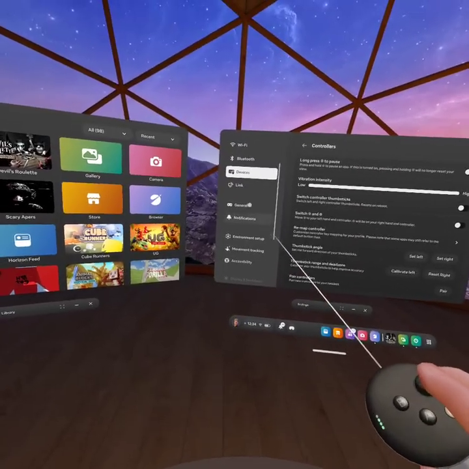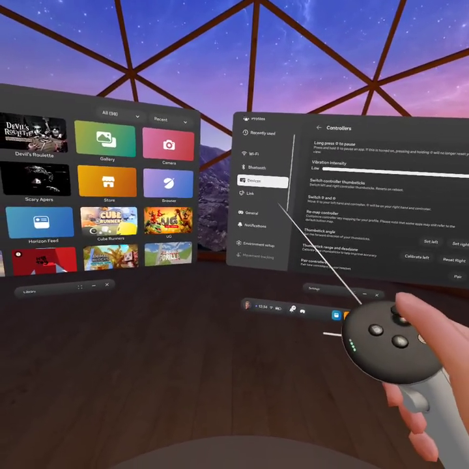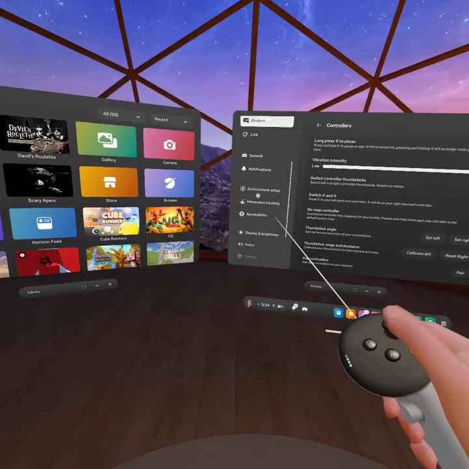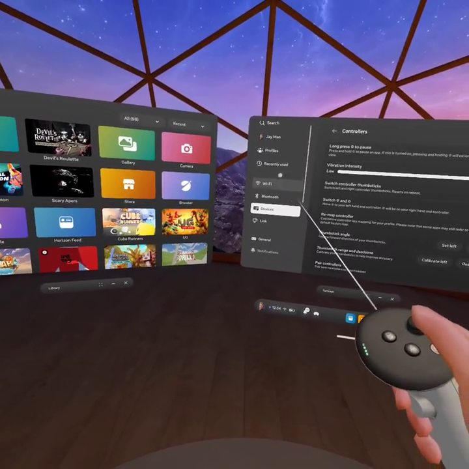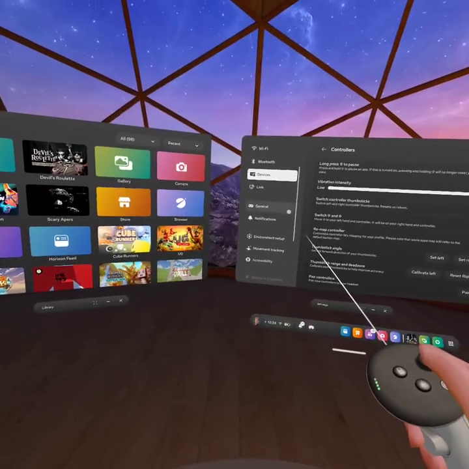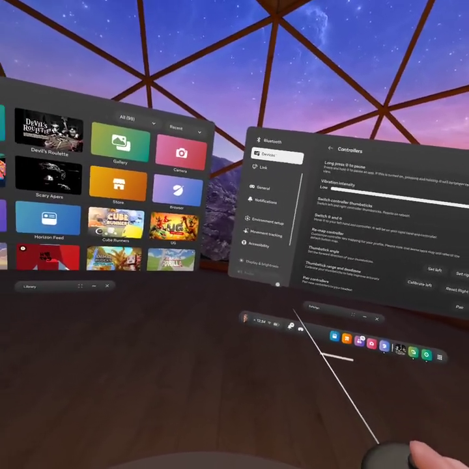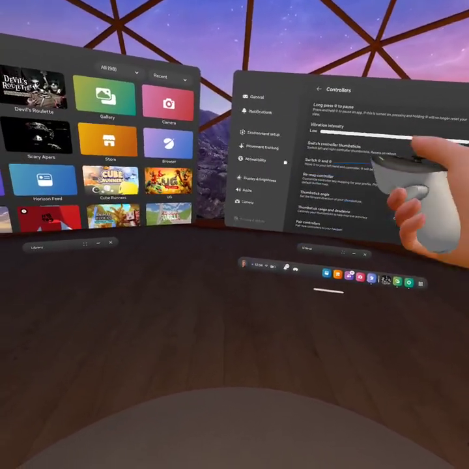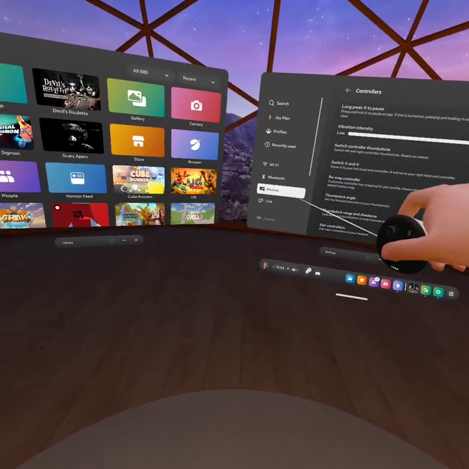By the way, if you're trying to move the thumbstick and it's not doing anything, it does that sometimes. All you need to do is press the trigger and then you can move it. Basically like that.